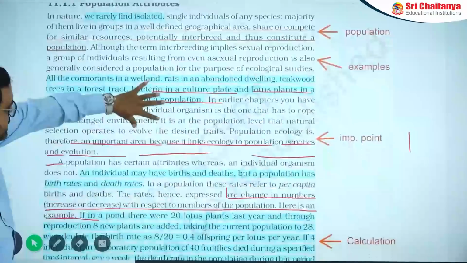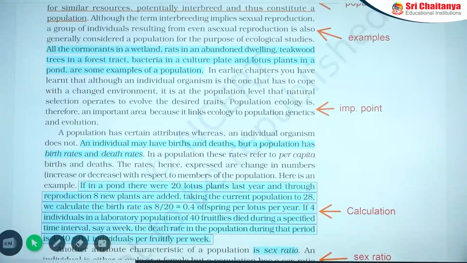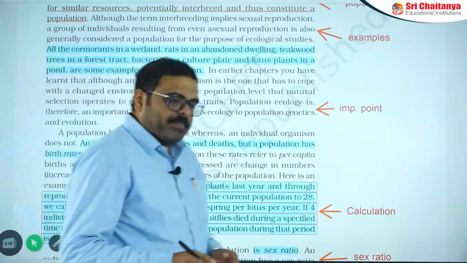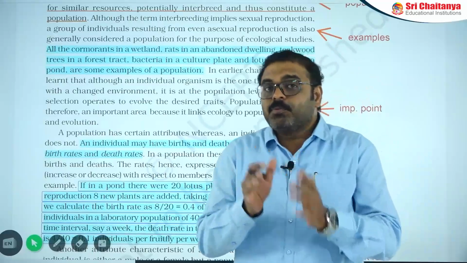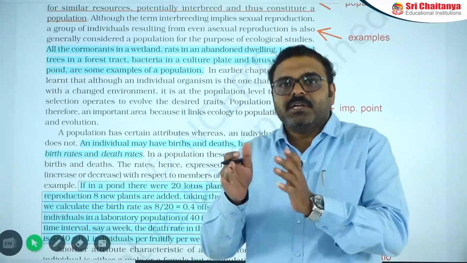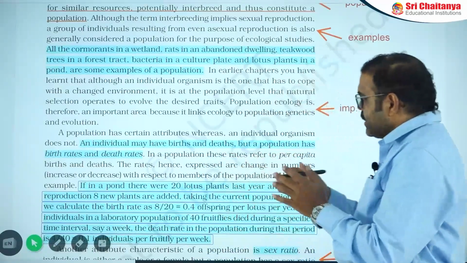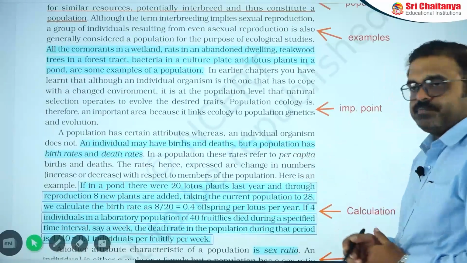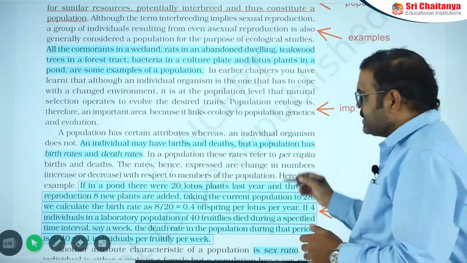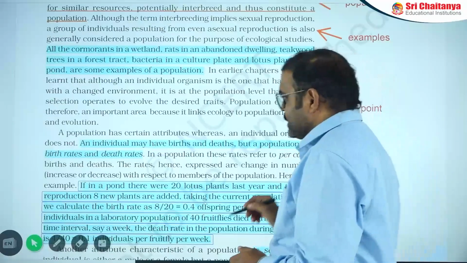Next point is population versus organism. Organisms have births and deaths, but a population has a birth rate and death rate. The birth rate or death rate in a population can be expressed as per capita value. We need to consider this point.